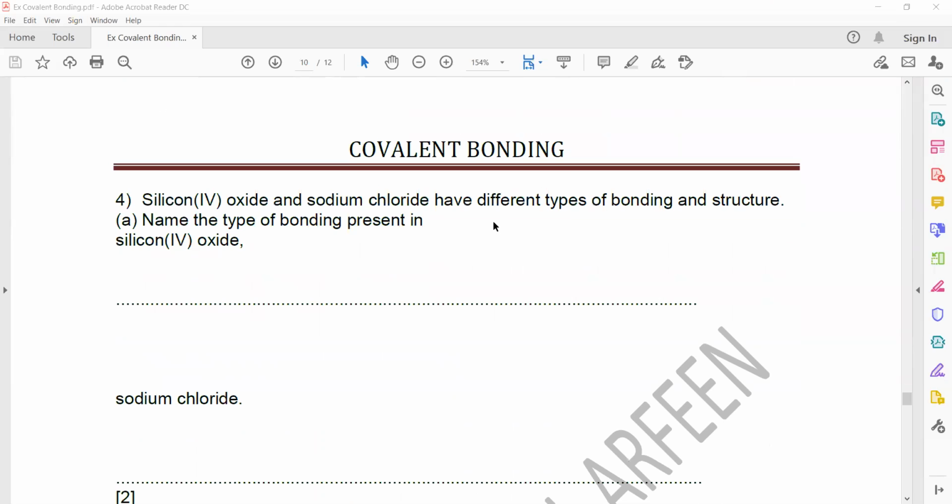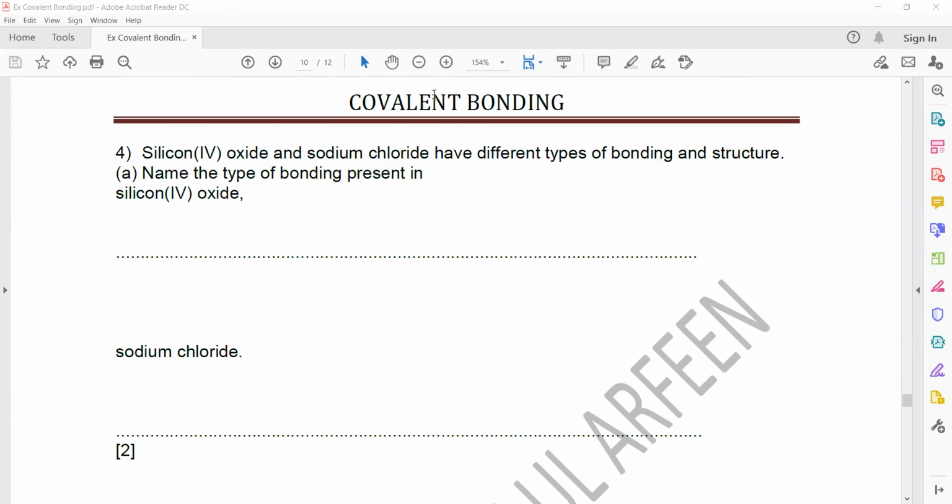Silicon dioxide and sodium chloride have different types of bonding and structure. Name the type of bonding. What kind of bonding is there in silicon dioxide? Giant covalent. So you will mention giant covalent. Both you have to mention. The structure is basically giant. The type of bonding is covalent.